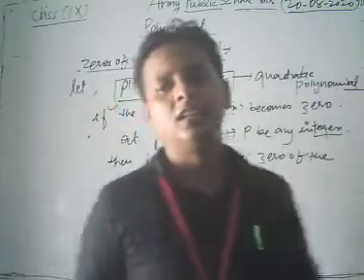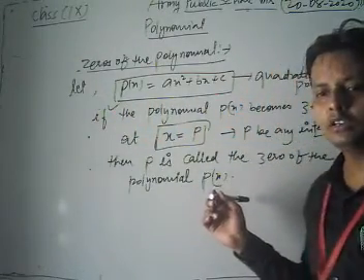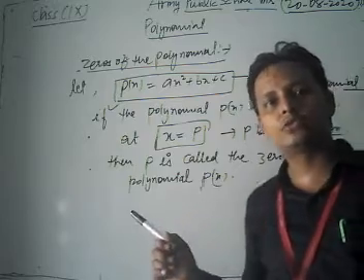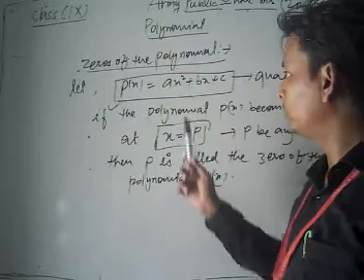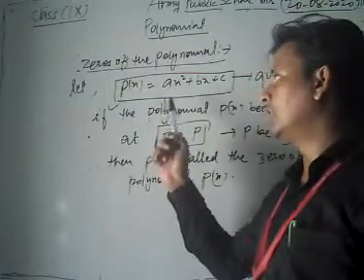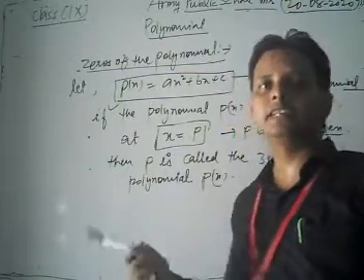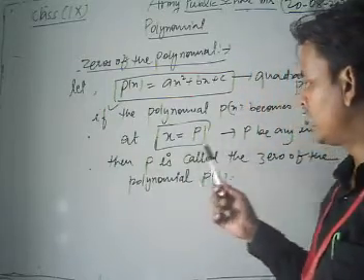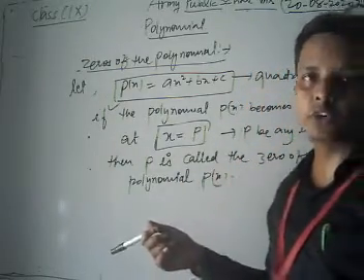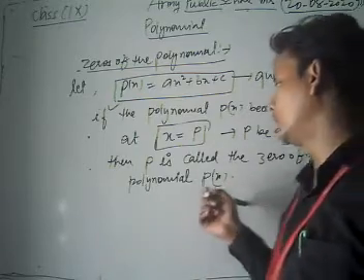This is the concept of the zero of a polynomial. In this way we can say that p is the zero of the polynomial p(x) because the value of the polynomial becomes 0 at x = p.